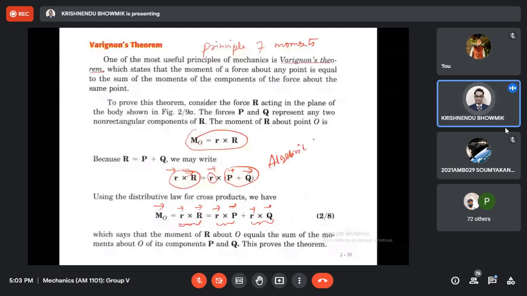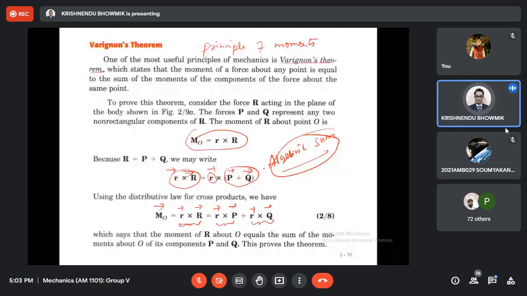Why not vector sum? Can anybody tell me? We use the word algebraic sum.